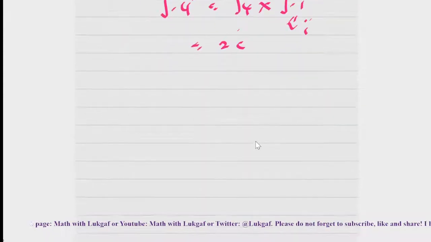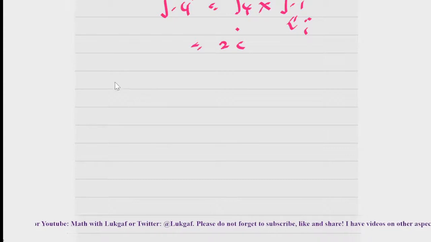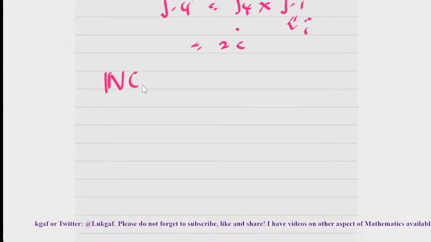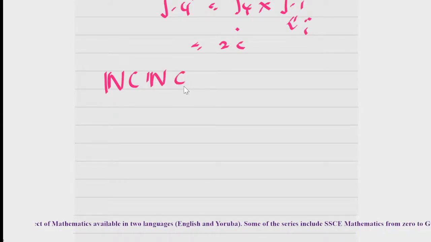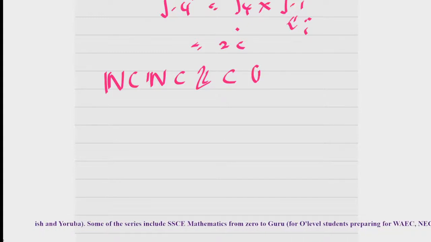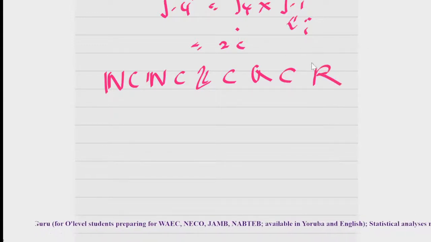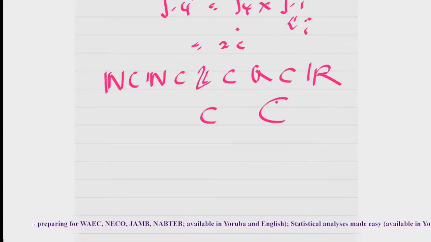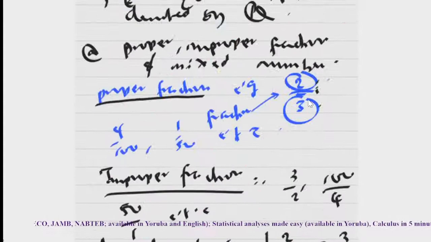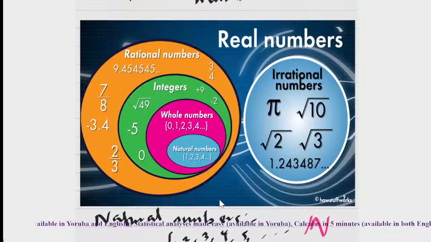So if I want to rewrite this in terms of sets, I can say that natural numbers are a subset of whole numbers, and whole numbers are a subset of what? Of integers, which are a subset of what? Rational numbers. And rational numbers are a subset of real numbers, and real numbers are a subset of what? Complex numbers. And indeed, we can express it in terms of a Venn diagram like this.